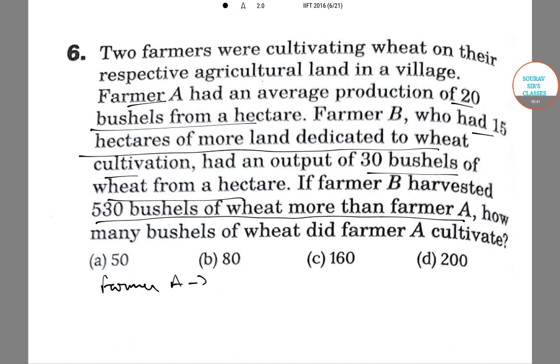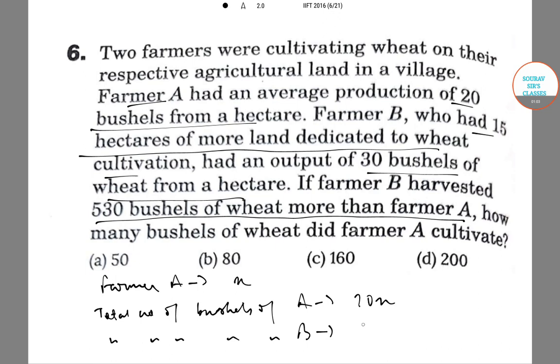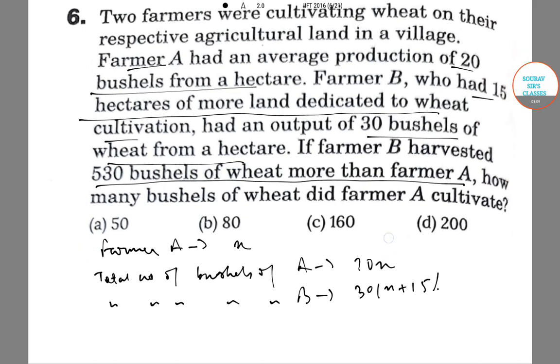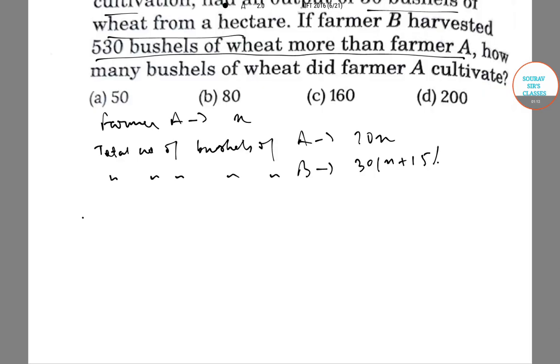Let Farmer A have x hectares of land. Then the total number of bushels of Farmer A are 20x, and the total number of bushels of Farmer B is 30 into x plus 15. Now, according to the question, 30 into x plus 15